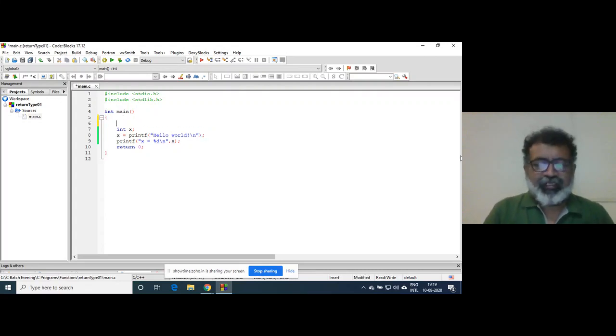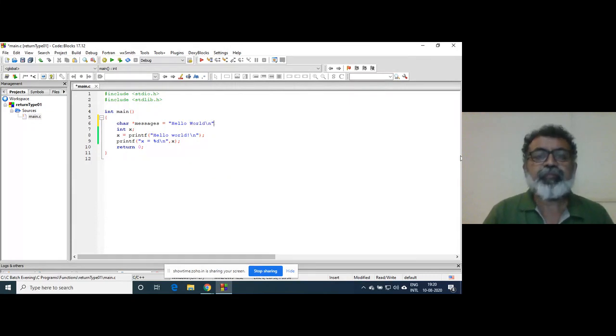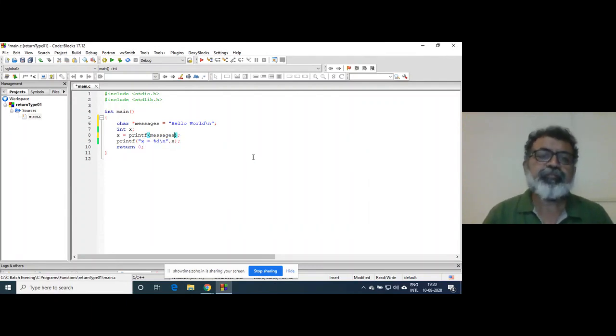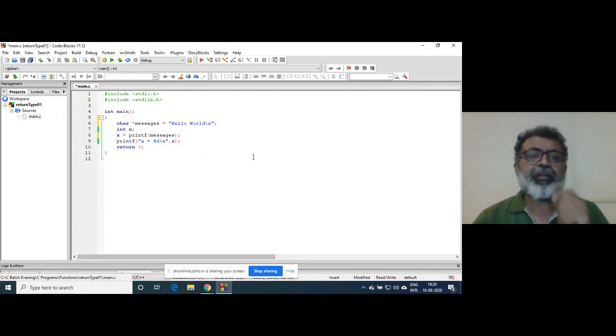If I write like this, some of you may not understand this, but no problem. We will come to that later on. If I write like this, then the printf function can be like this, and it works.